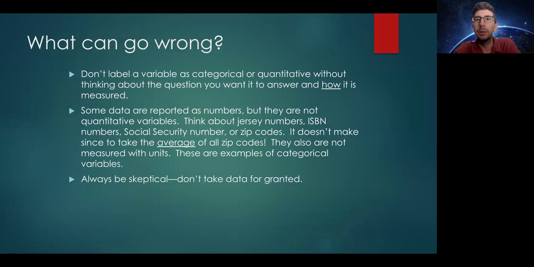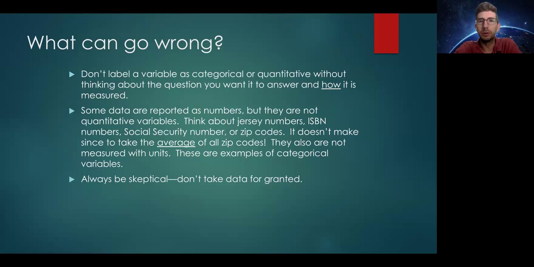Those can only be 0 through maybe 99, but those are 99 distinct categories for jersey numbers. You can't have a jersey number that's 100 or 101 or 1000. There's a finite number of jersey numbers out there.